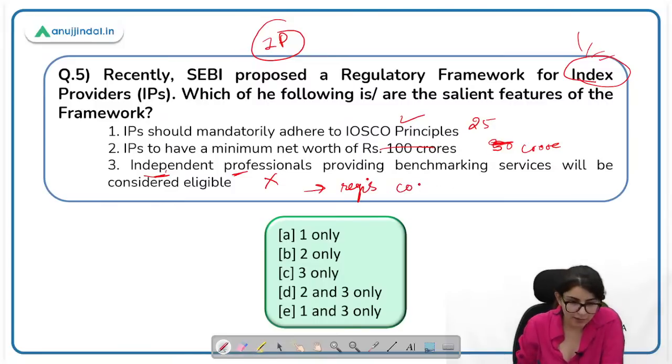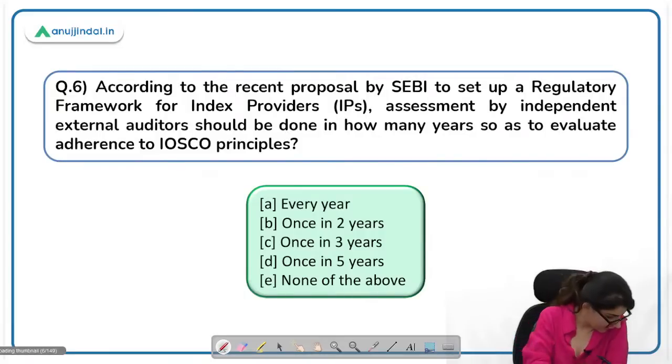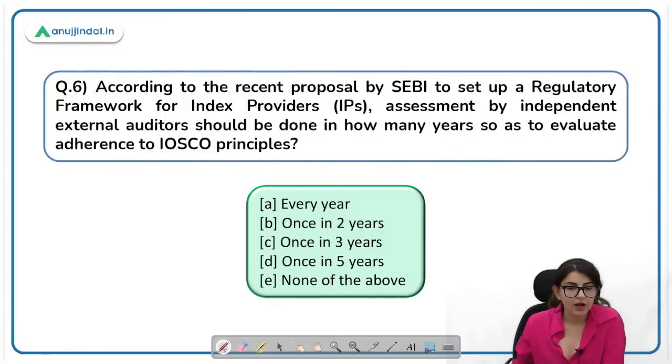So independent professionals will not be considered eligible. So here the second and the third statements are incorrect, and only the first one will be the correct statement. A. Okay. According to the recent proposal by SEBI to set up a regulatory framework for index providers, assessment by independent external auditors should be done in how many years so as to evaluate adherence to IOSCO principles? This is B, once in 2 years.